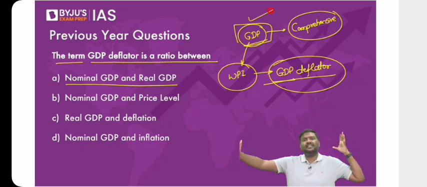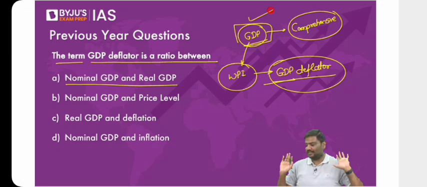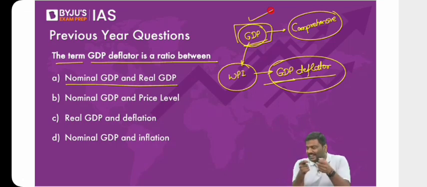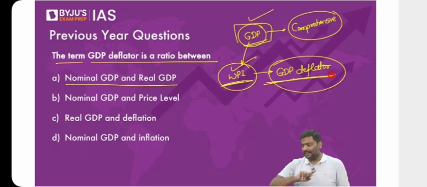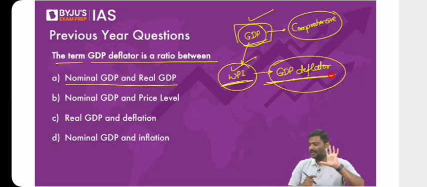GDP deflator is the most comprehensive, but we do not have GDP deflator month-wise. But we need some indicator. We need a certain indicator of inflation. So what we do is we use WPI as a de facto GDP deflator in India. Please remember this. It can be suddenly asked in the prelims.